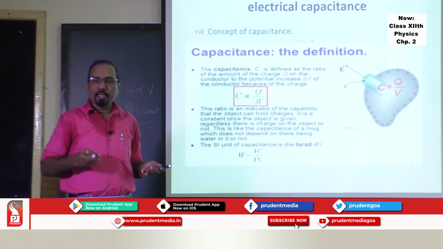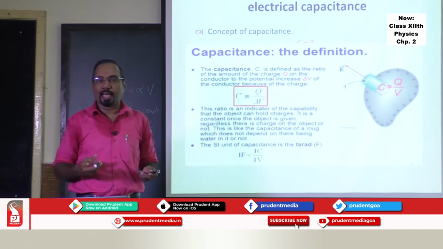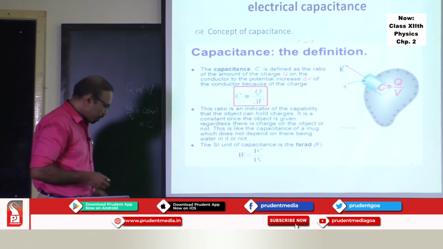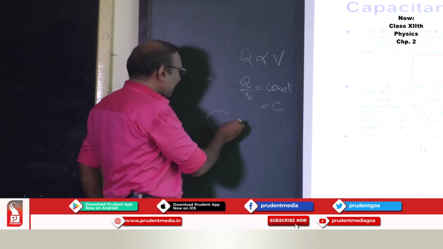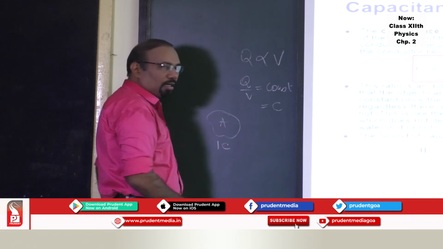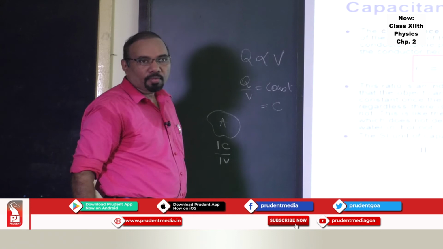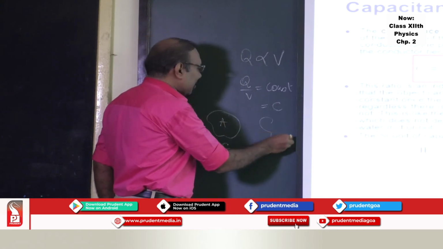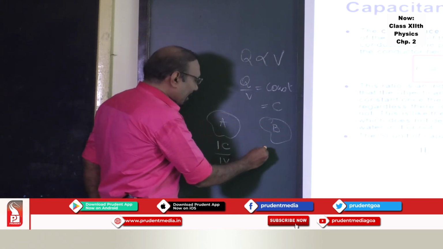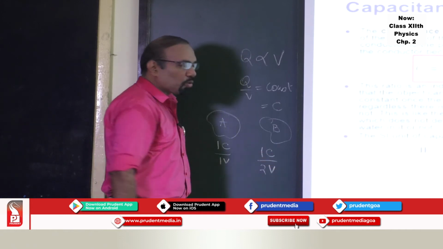Now if I say capacitance is the capacity to hold charge, is the statement correct? Let's try to understand that part. Suppose we have a conductor A, and I deposit a charge of 1 coulomb on it and it raises the potential by 1 volt. And if I have a conductor B and I deposit the same amount of charge but it raises the potential to 2 volt.